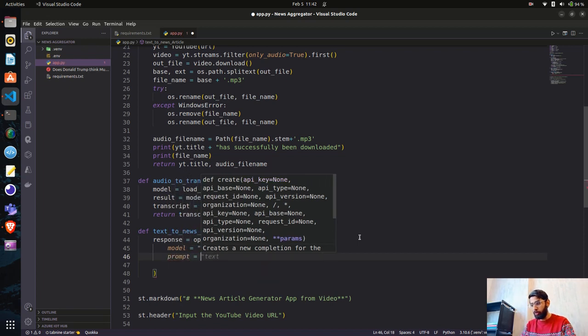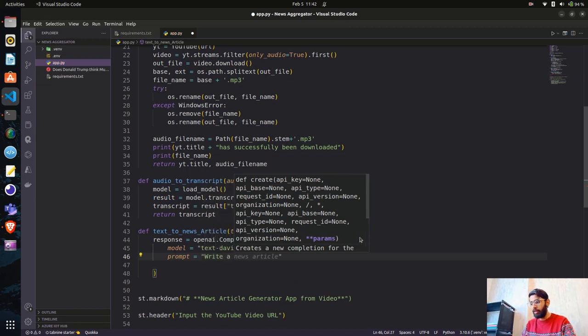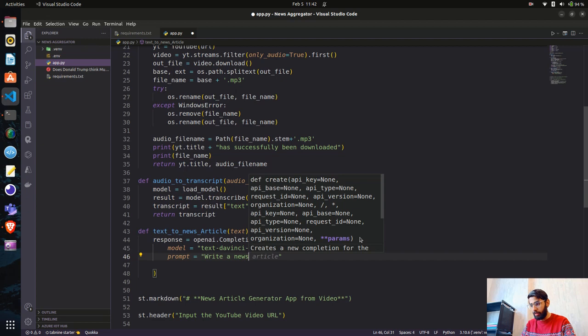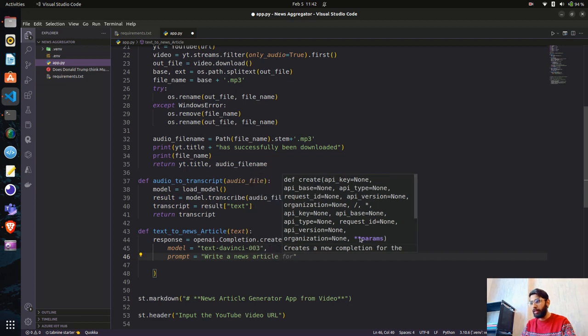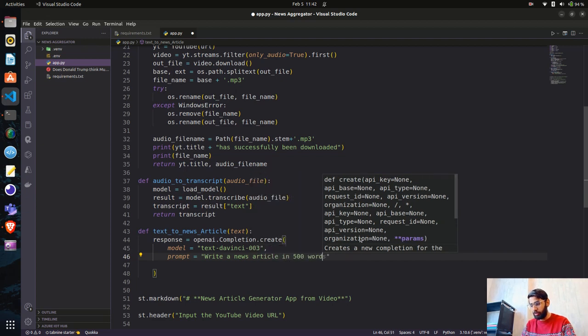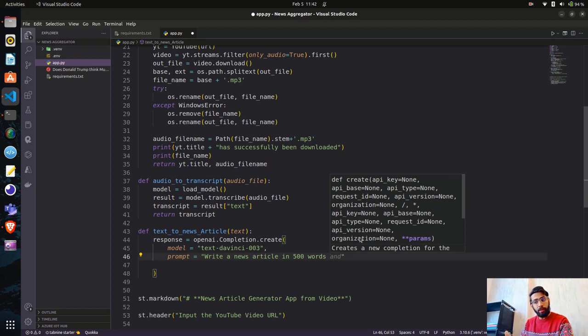So now I'm going to say prompt, and this is very important. In the prompt we have to write: write a news article in 500 words, not more than that. And you can do this prompt engineering in another way. It all depends on what kind of response you are looking for from OpenAI based on the text data that you have.